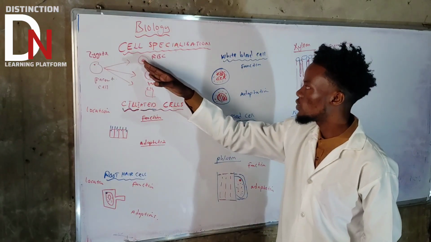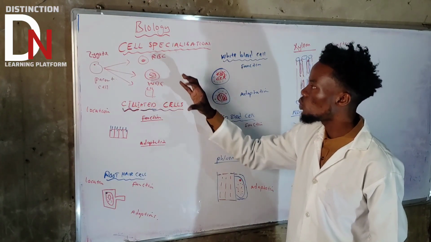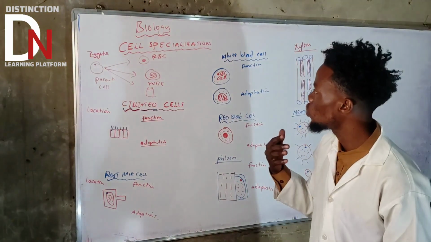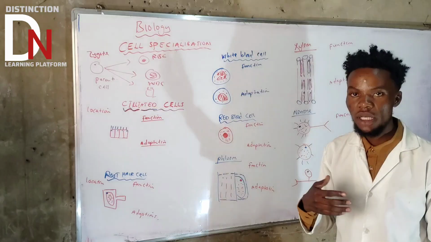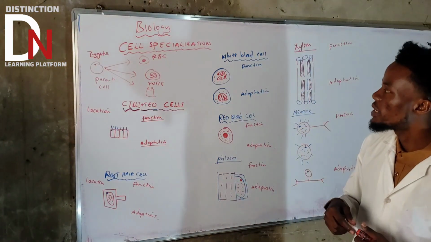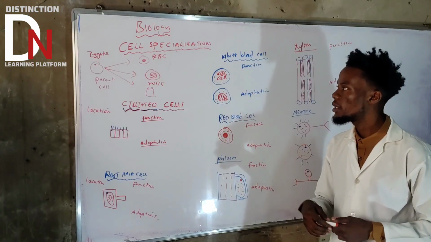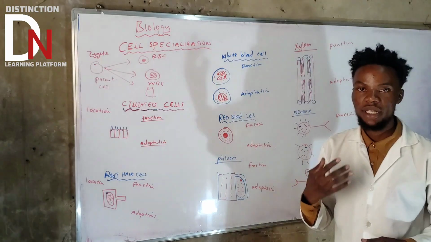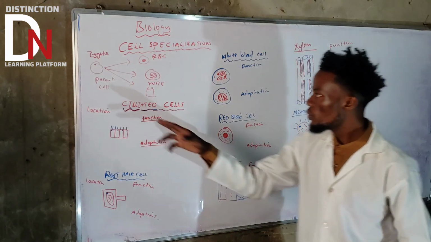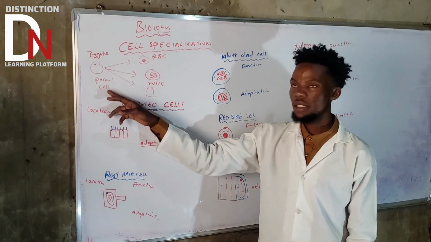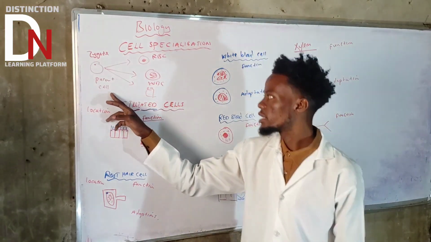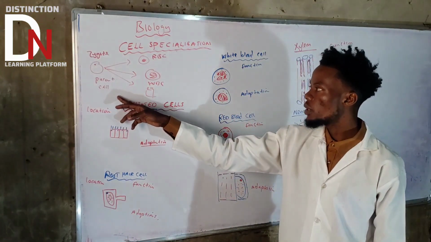So cell specialization is a process in which an already existing parent cell is going to change into something that can perform a certain function. Like, let's say, the red blood cell is able to transport oxygen because it has undergone cell specialization. A parent cell can't carry oxygen to all parts of the body because it hasn't yet undergone what we call cell specialization.